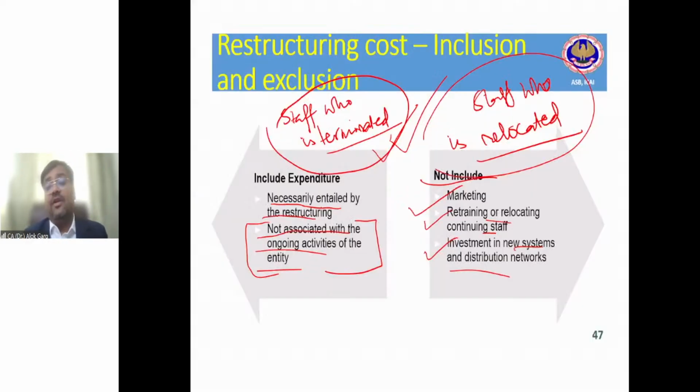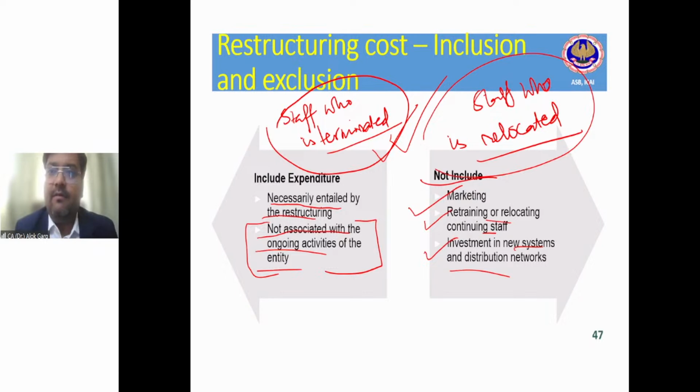Second, restructuring cost. What is included and what is excluded? Friends, in restructuring cost, you are required to take into consideration only those costs which relate to the restructuring, which means those relating to the discontinuation of the business. The cost which relates to the new business or the continuation of the business in a new location is not required to be taken into consideration as a restructuring provision.